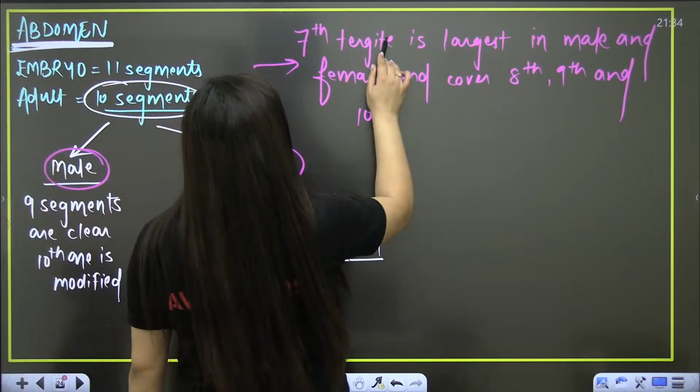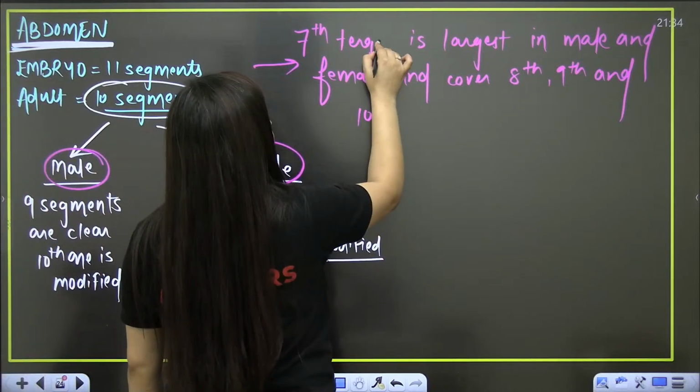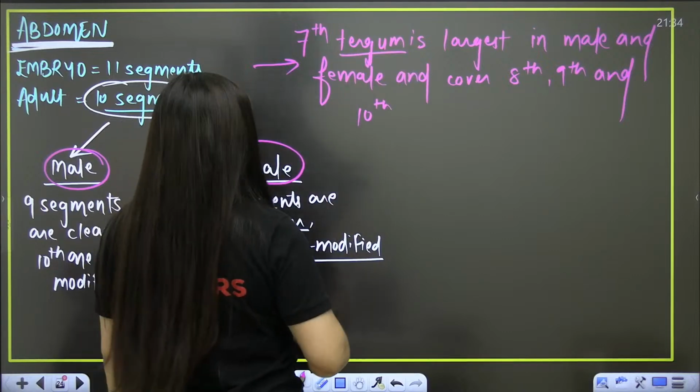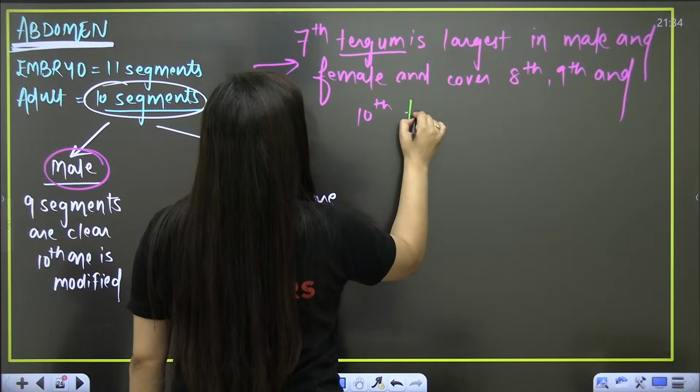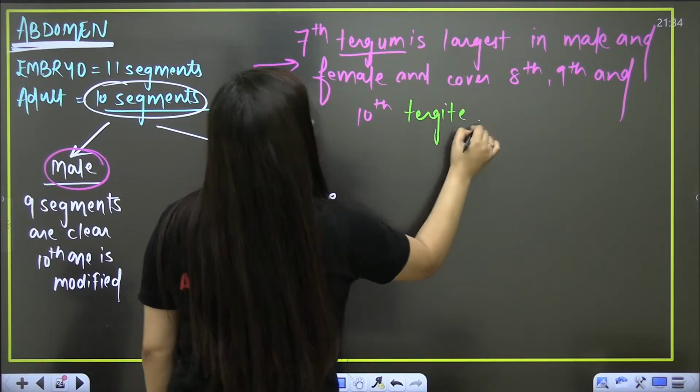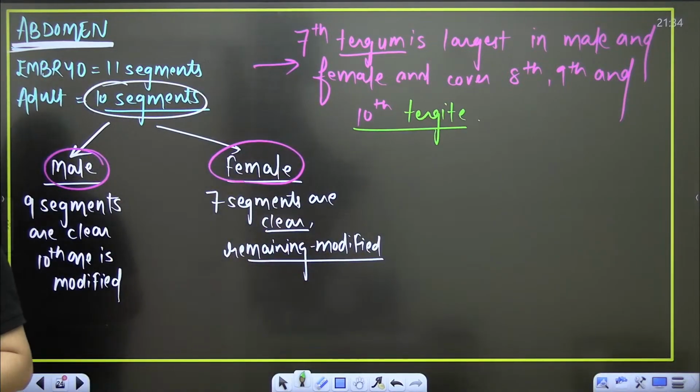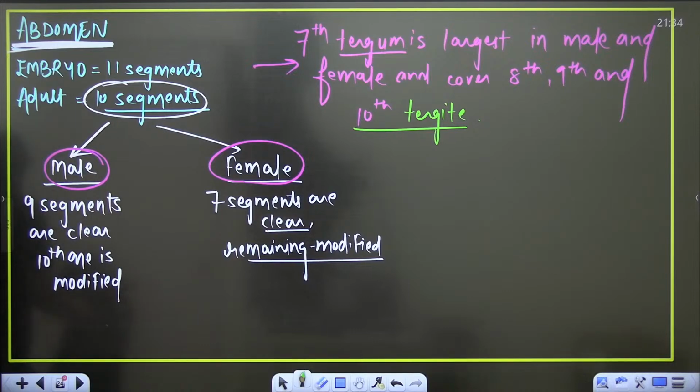My bad, it's the 7th tergum, because it is singular. Note it down: it is going to cover the 8th, 9th and 10th tergites. That is how they will be modified.